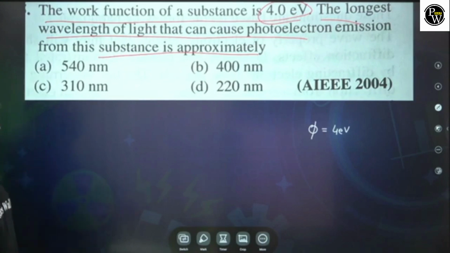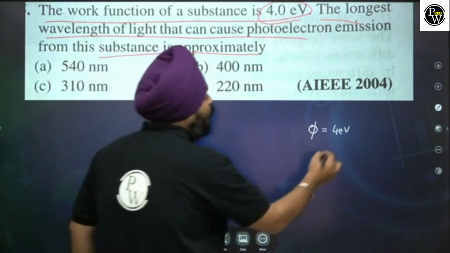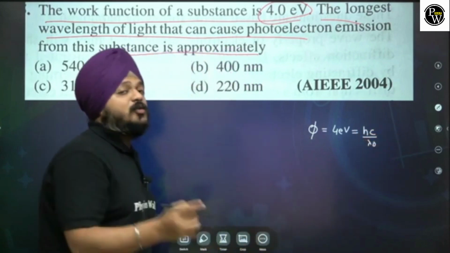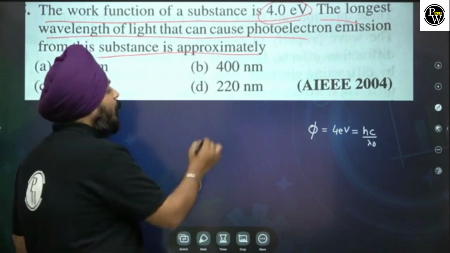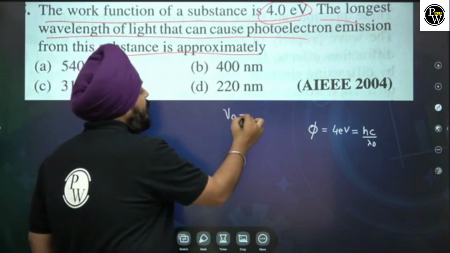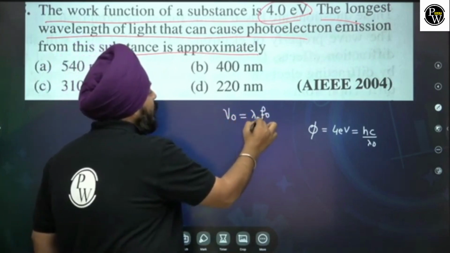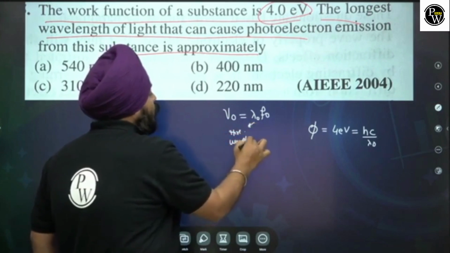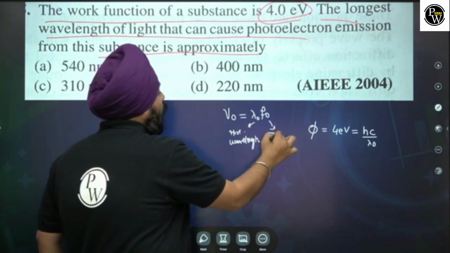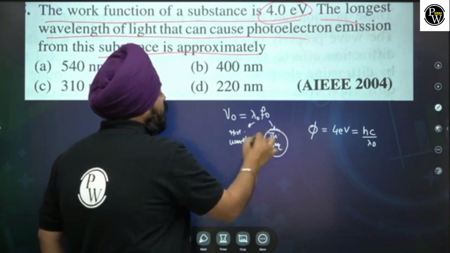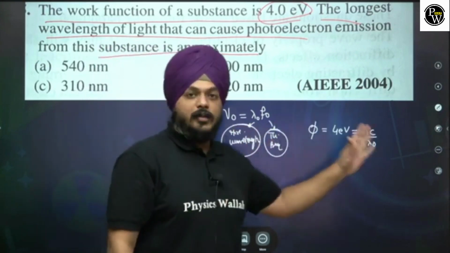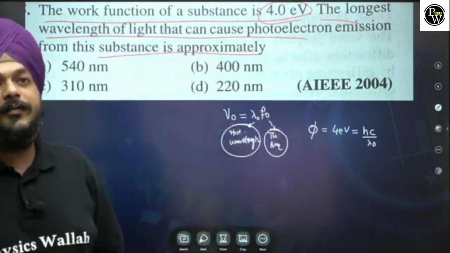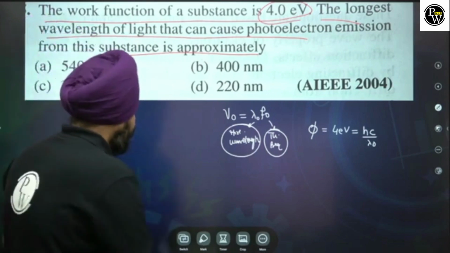So the maximum wavelength of the light that can cause photoelectrons, it means we need to find the threshold wavelength. The work function is associated with the threshold frequency, and for the specific threshold frequency we have the threshold wavelength. So it's just a simple calculation.